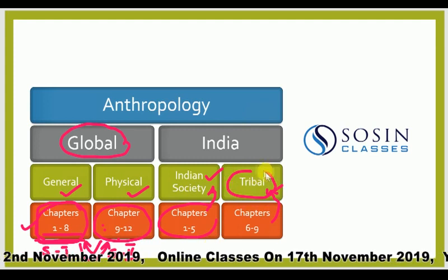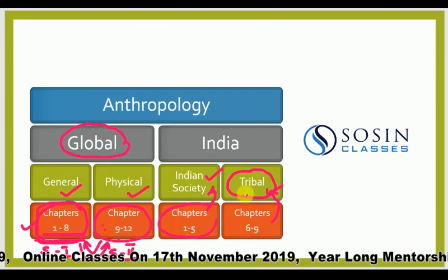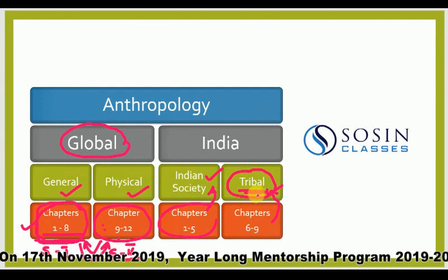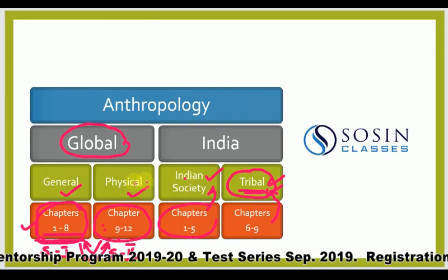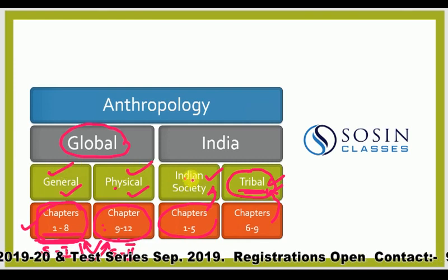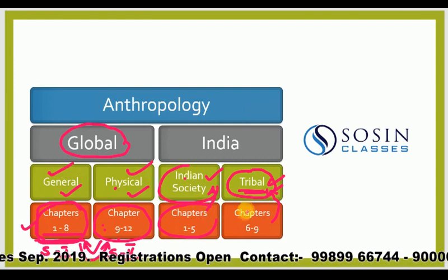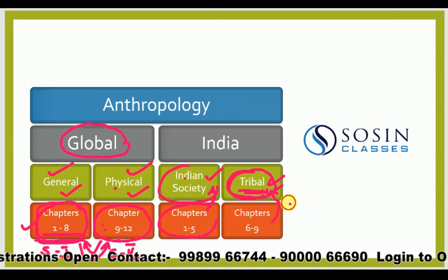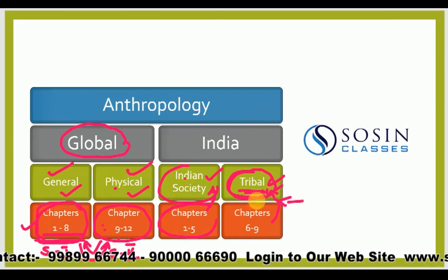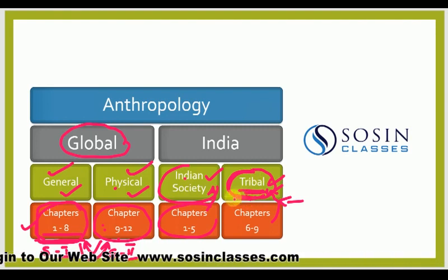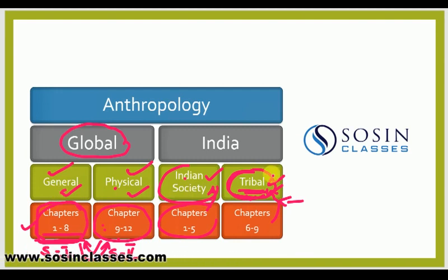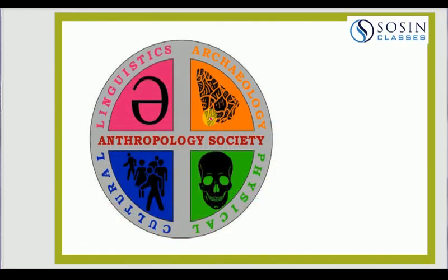This is as far as conventional tribal anthropology is concerned, but you should also keep in view that tribes or simple societies are always the central theme of anthropology. So examples from here and elsewhere should always be there in the rest of the areas as well. You cannot believe that tribal anthropology related examples should be given only in this particular segment. If that is the kind of understanding you are having, that is a false understanding. Examples related to tribes and simple societies have to be there throughout your discipline. Now let me continue with what we have begun with.